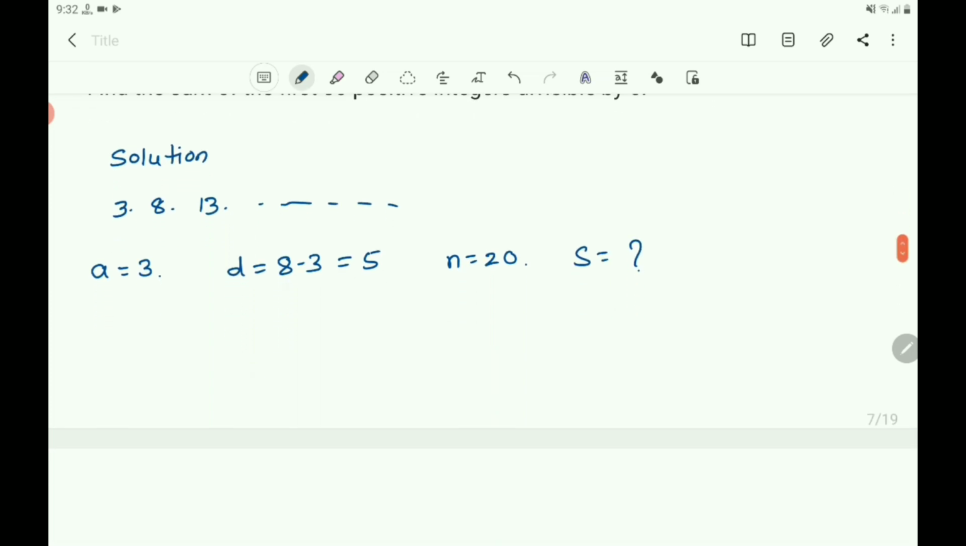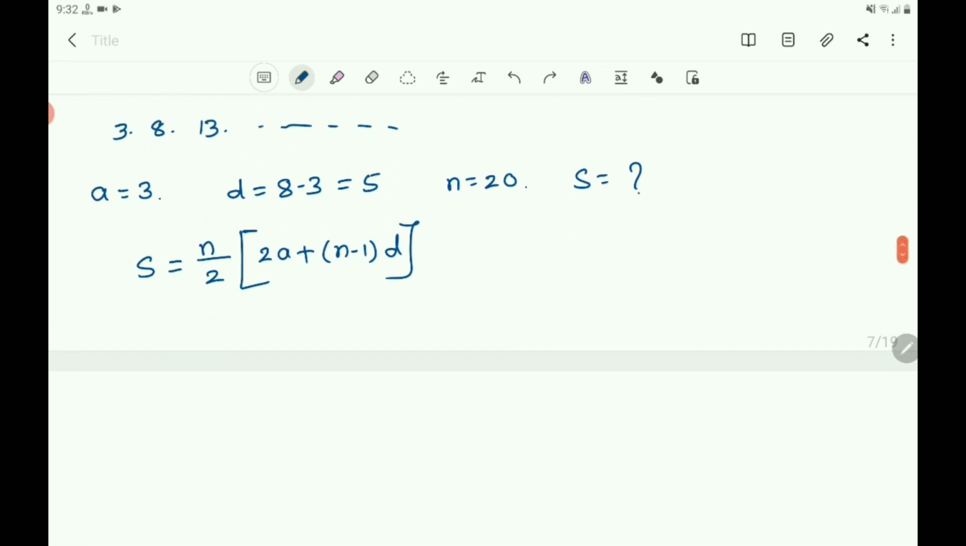Then you write the formula for S. Here A, D, N are known. So you write the formula S equals N by 2 into 2A plus N minus 1 into D. This is the formula to find the sum of N terms of an AP when A, D and N are given. Then you substitute the values.